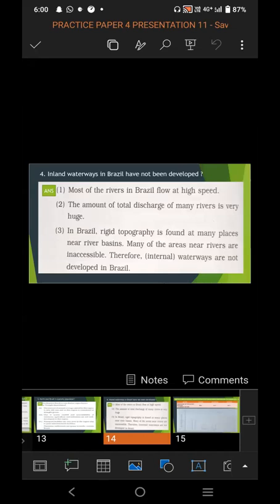So in this way, you have to attempt the give reasons, any two give reasons from the 4 you have to answer. One give reason carries 3 marks and 2 give reasons carry 6 marks.